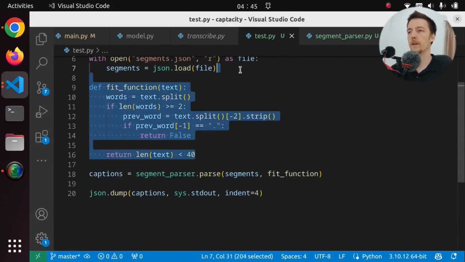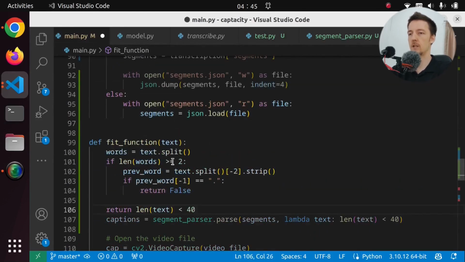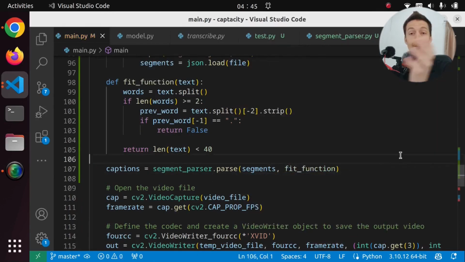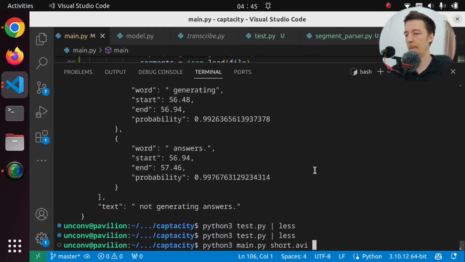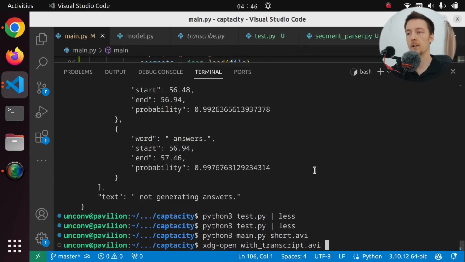So let's move this fit function into our main.py, and let's just slap it in here. And instead of this lambda, we are going to have the fit function. So let's run this and see if it will in fact work. So we run the main.py, and now we should have no sentences starting in the middle of a caption, and we should not have captions starting with a dash. And let's open this thing and see what it looks like.